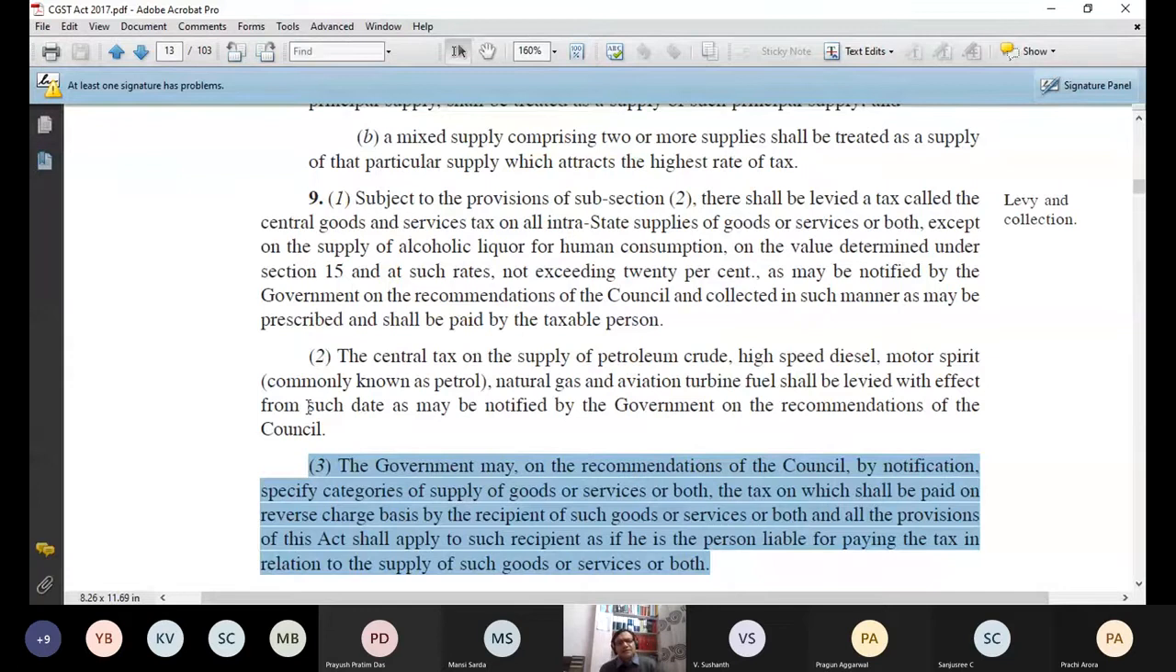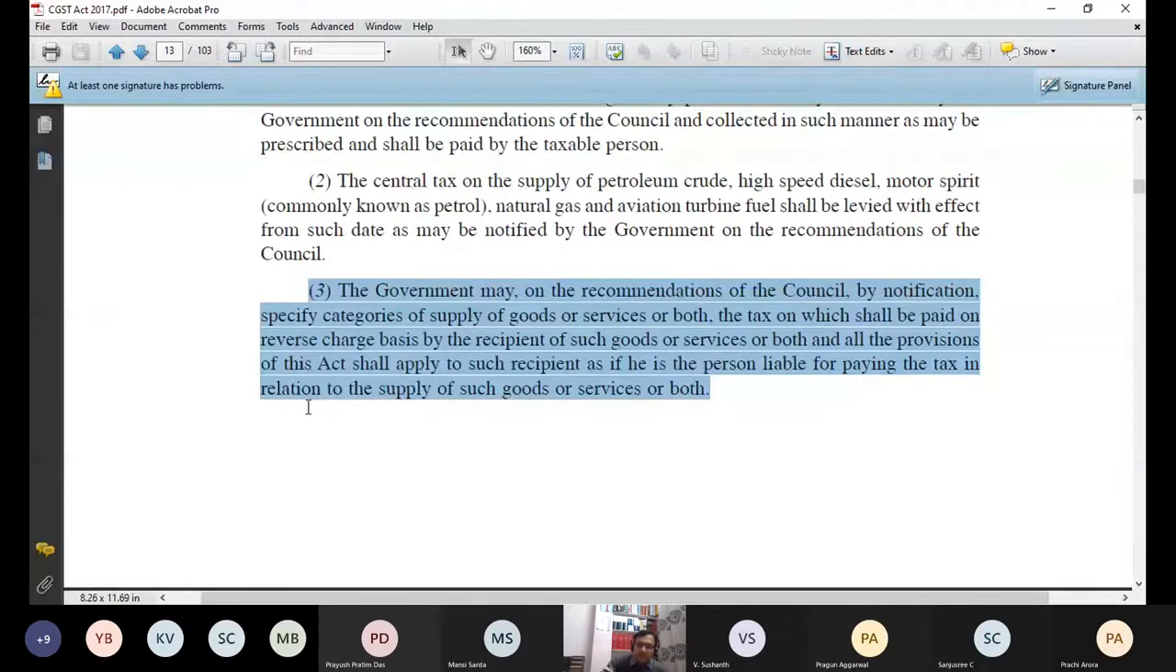Government says we will tell that in which cases, when which products or services will be supplied, the charge is on reverse charge base. The tax is to be paid on reverse charge basis. It is 9.3. Now 9.4.